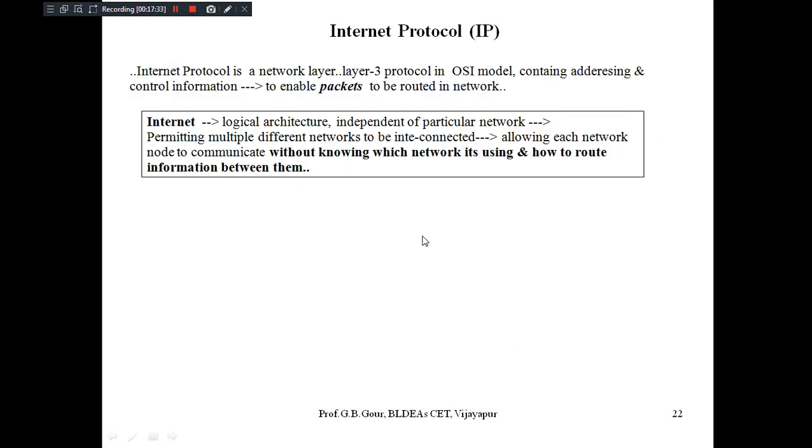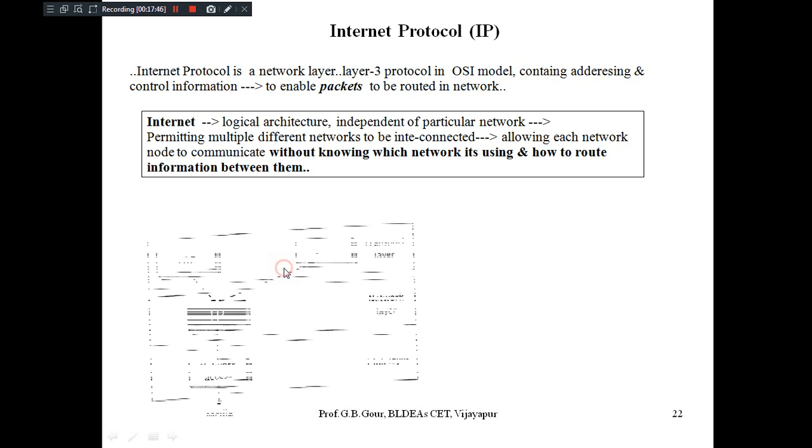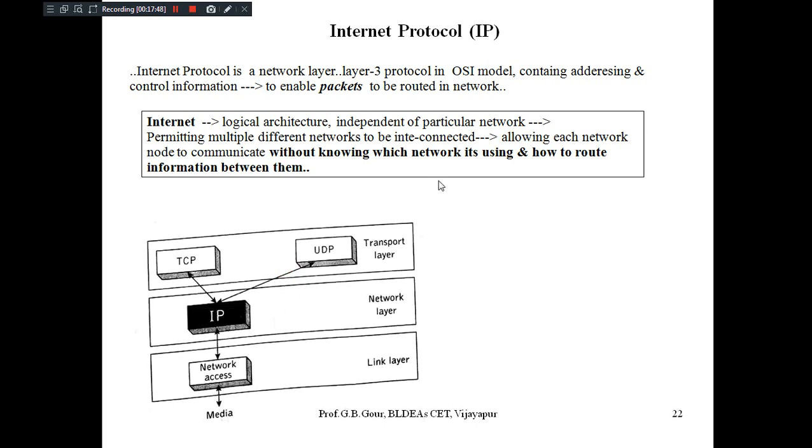Next we will discuss another important part of this fifth module, that is Internet Protocol. It is a network layer, layer 3 protocol, containing addressing and control information.